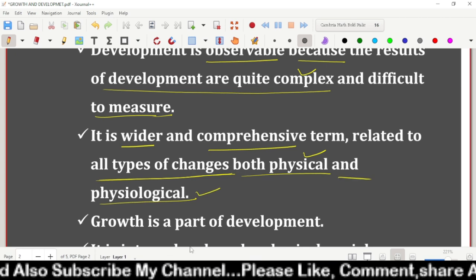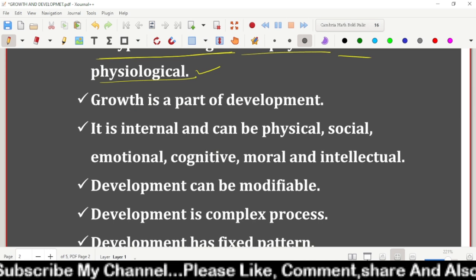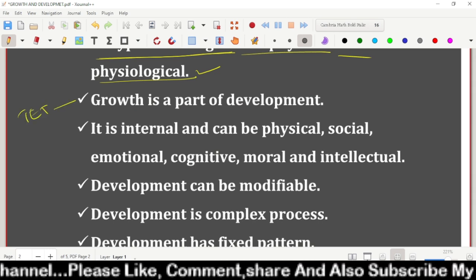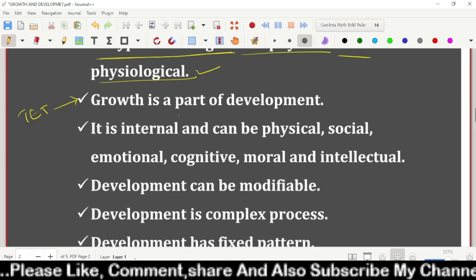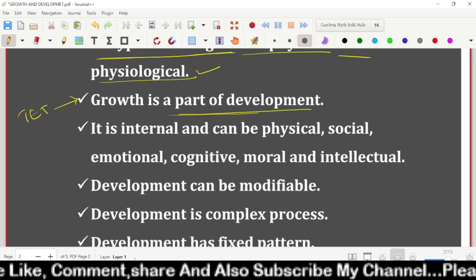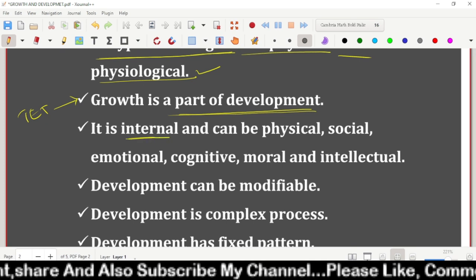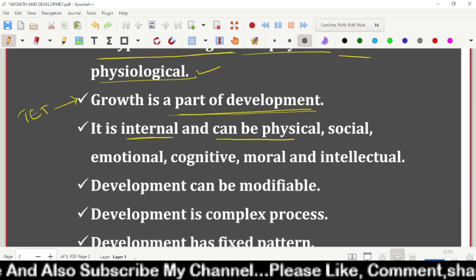And growth is a part of what? Development. Remember, this is very important. This has been asked in the TET examination. Already this has been asked. Growth is a part of development. Growth is a part of what? Development. It is internal. It means what here? Development is internal and can be physical.